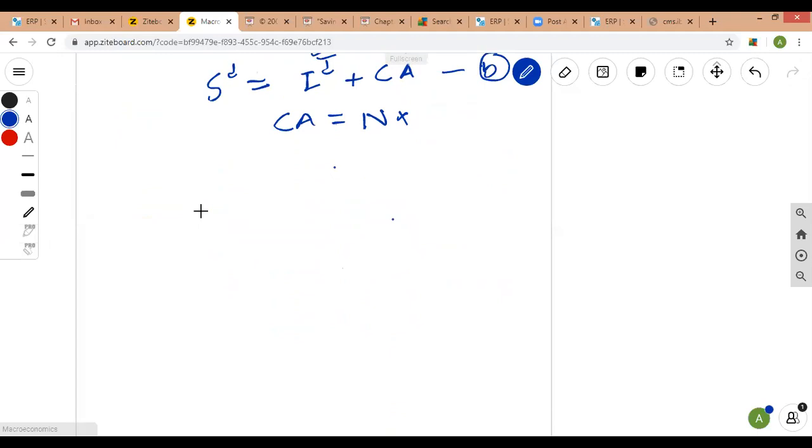All right. So we can rewrite the equation B as desired saving must be equal to desired investment plus the net exports. So this is the equilibrium condition of open economy that we'll be using in our discussion. So this is the way of explaining it. Now you can also represent the same equilibrium condition using the aggregate demand and aggregate supply idea.